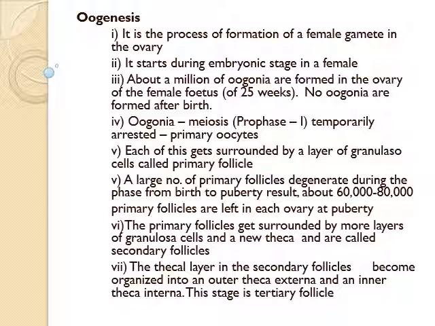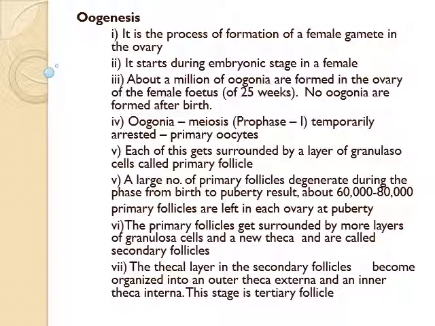This primary oocyte either becomes a secondary oocyte or degenerates. Oogenesis occurs in the outermost layers of the ovaries. Oogenesis starts with a germ cell called oogonium. This oogonium undergoes mitosis to increase in numbers. The oogonial cells undergo meiosis; when these cells enter prophase I, they get temporarily arrested. This stage of oogonial cells is called primary oocyte.